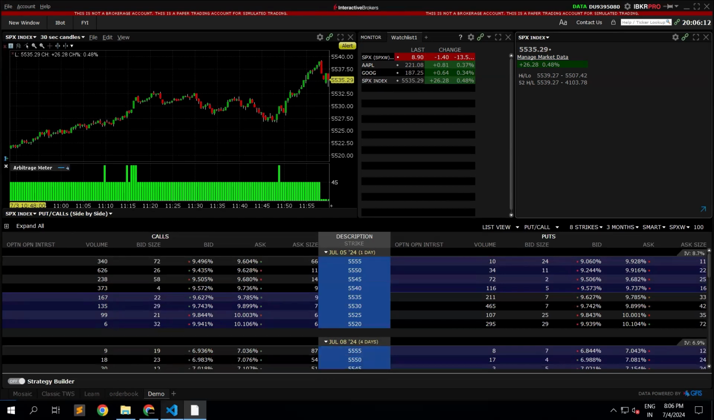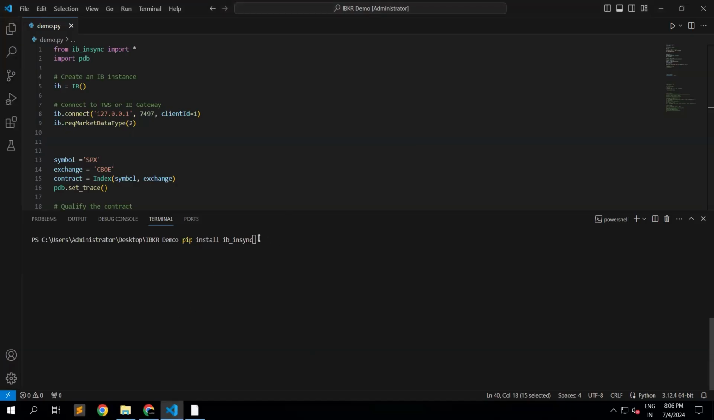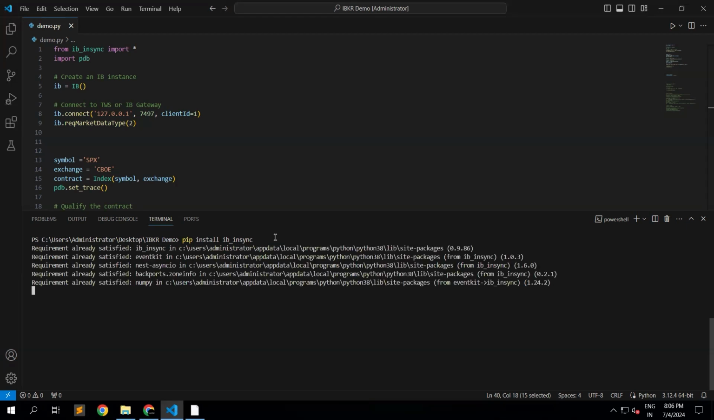Now let's get back to our Python code. So it is necessary to install the ib_insync library. Let's install the ib_insync library using pip install. Okay, so as I've already installed it, it is displaying this. The first time you're installing it, it will take some time.